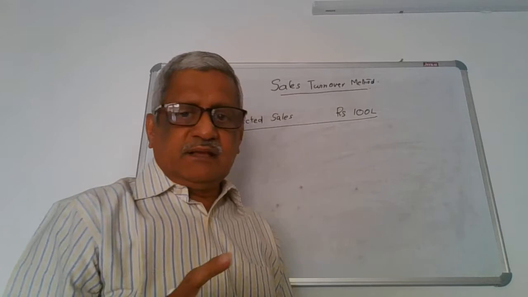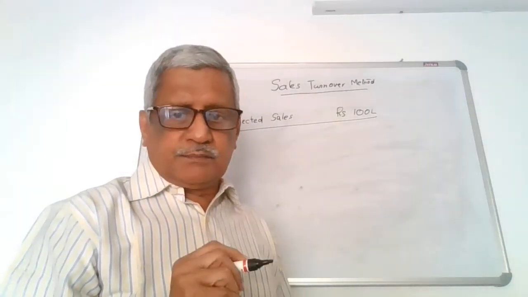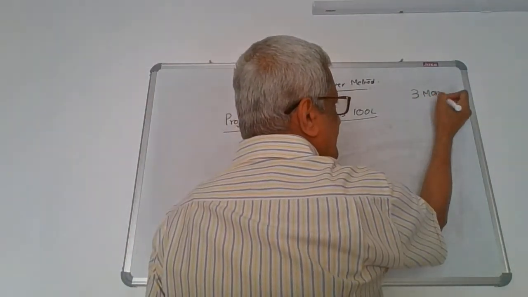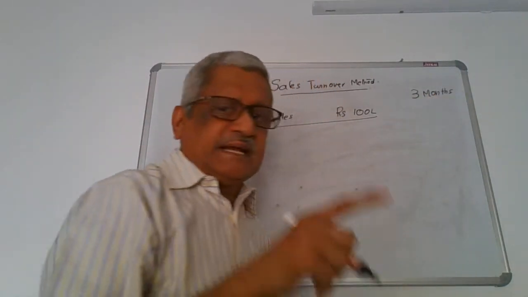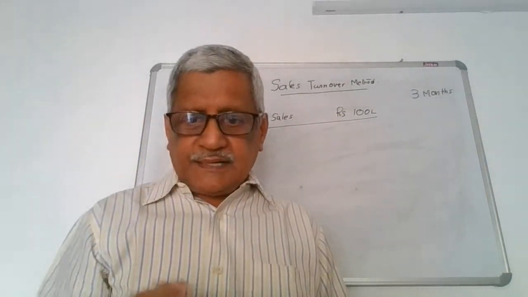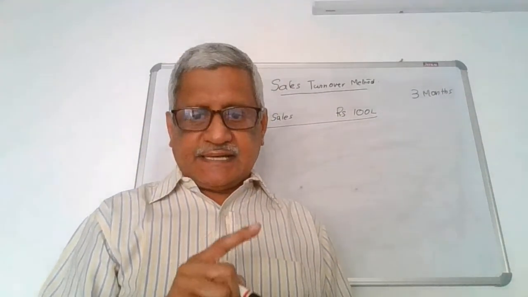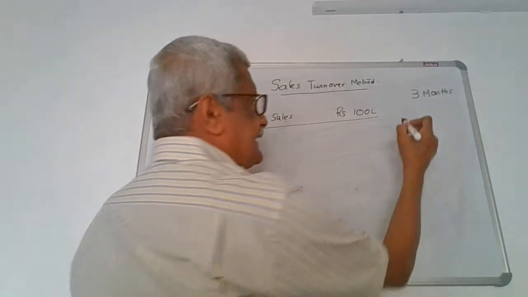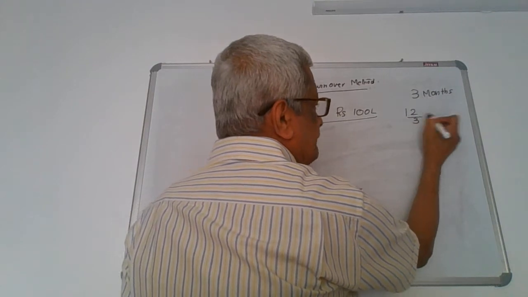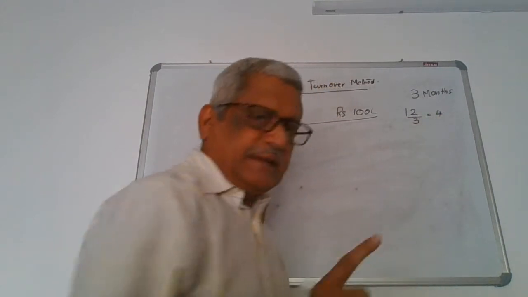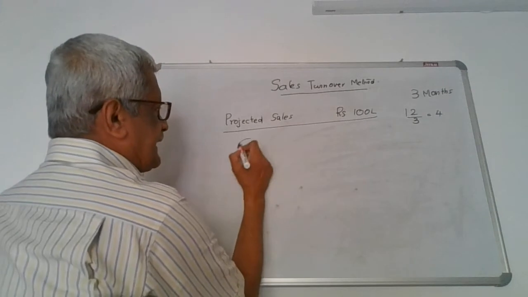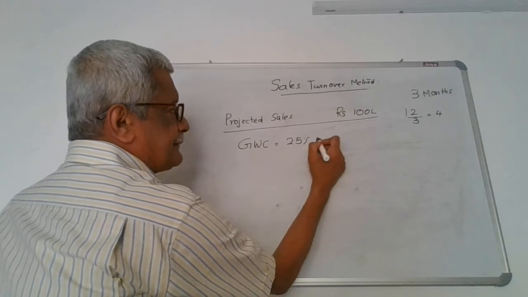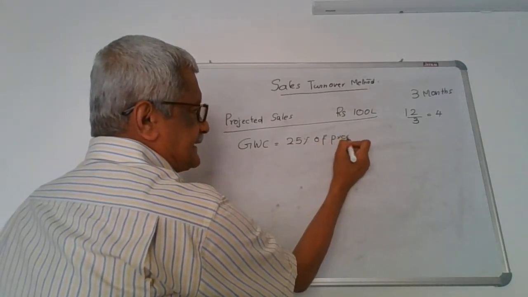We know that the working capital cycle assumed in case of a sales turnover method is 3 months, which means the cash to cash cycle or the operating cycle or the working cycle, every 3 months cash becomes cash. So if you take it in 12 months, this happens 4 times. That means the gross working capital requirement will be equal to 25% of the projected sales.